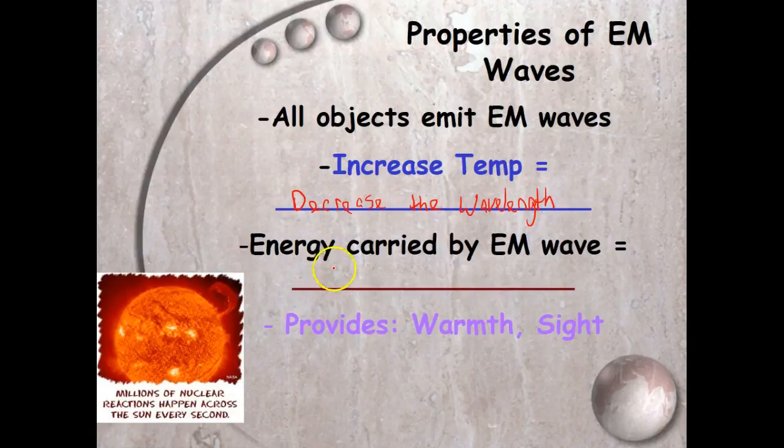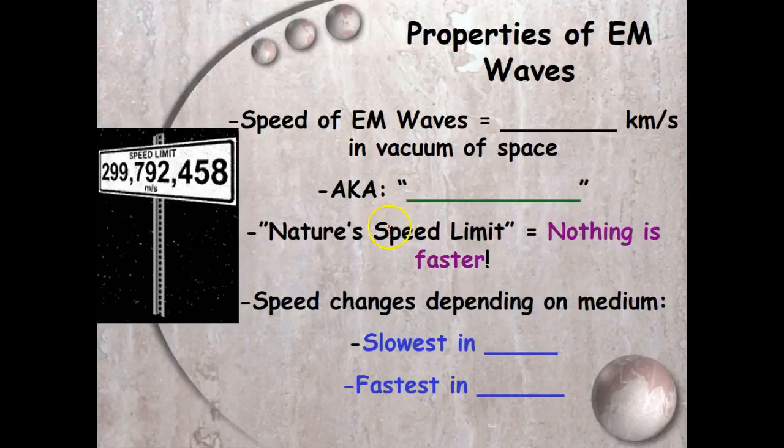We also call the energy carried by an EM wave radiant energy. And we can know this by one of the things that emits a lot of the EM waves, which is the sun. Okay, because it provides warmth and sight. Warmth and sight, again, are just types of wavelengths. Okay. Now, some more properties are that they travel at the speed of light, which is 300,000 kilometers per second, and we'll say that's also the speed of light.